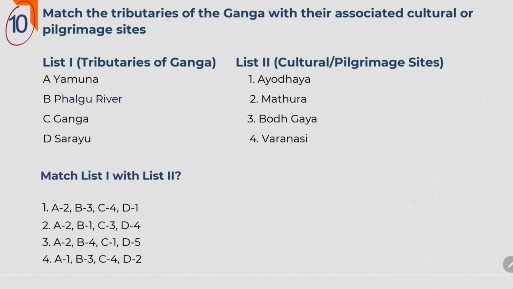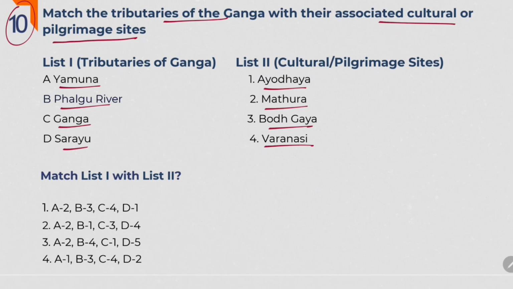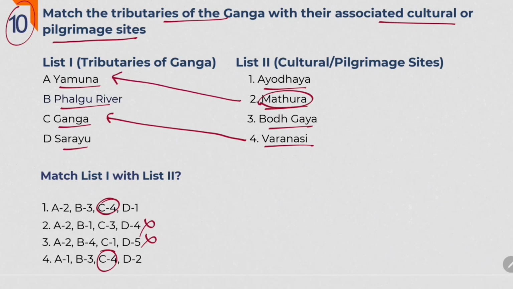Next one. Match the tributaries of Ganga with their associated cultural or pilgrimage sites. We have to be aware of major pilgrimage sites and on which river banks they are located. If we see the options, Yamuna, Falgu river, Ganga, Sarayu river. Ayodhya, Mathura, Bodh Gaya and Varanasi. Obviously, I think everyone knows that Varanasi lies along the Ganga river. So C goes with 4. We can eliminate option 2 and option 3. And coming to Mathura, the birthplace of Lord Krishna, it is along the banks of Yamuna river. Option A goes with 2. So the answer is 1.